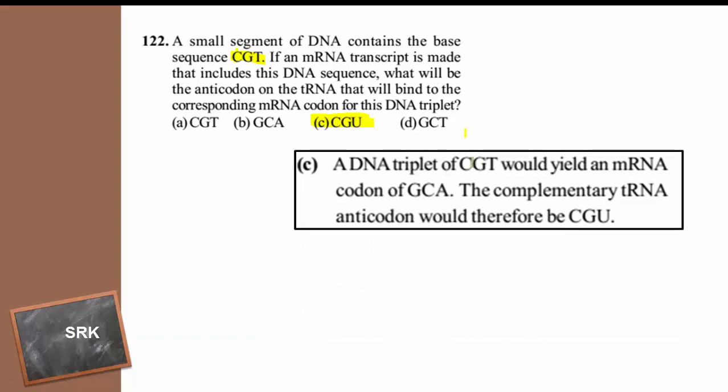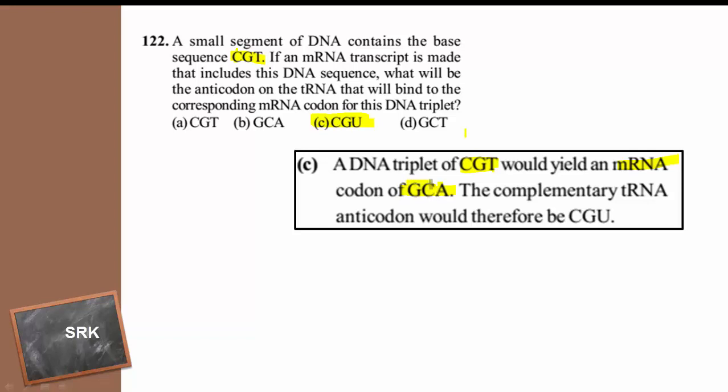See here. CGT is the nitrogen base arrangement on DNA. The question says mRNA is produced opposite to this. So where do we observe the complementary base pairing? In mRNA. So for C, the complementary pairing in mRNA is G; for G, it is C; for T, it is A. Because thymine is present only in DNA, and in RNA, whether it is rRNA, mRNA or tRNA, instead of thymine the adenine pairs. Wherever thymine is present in DNA, opposite to it adenine comes in the RNA molecule. So what is the mRNA component now,